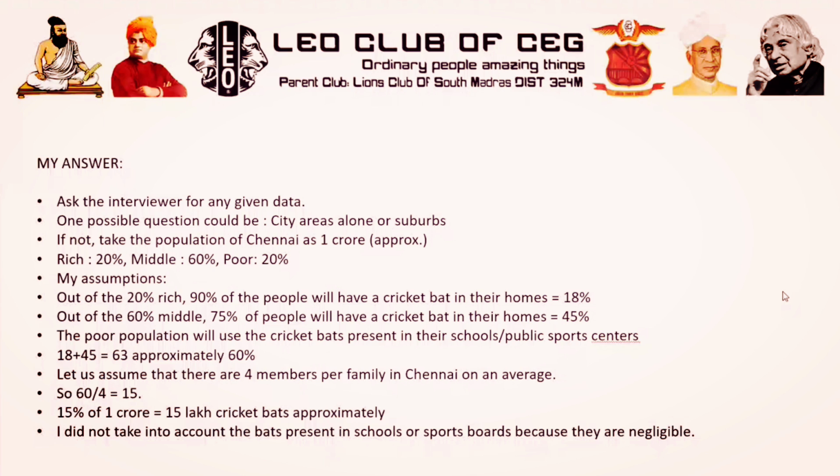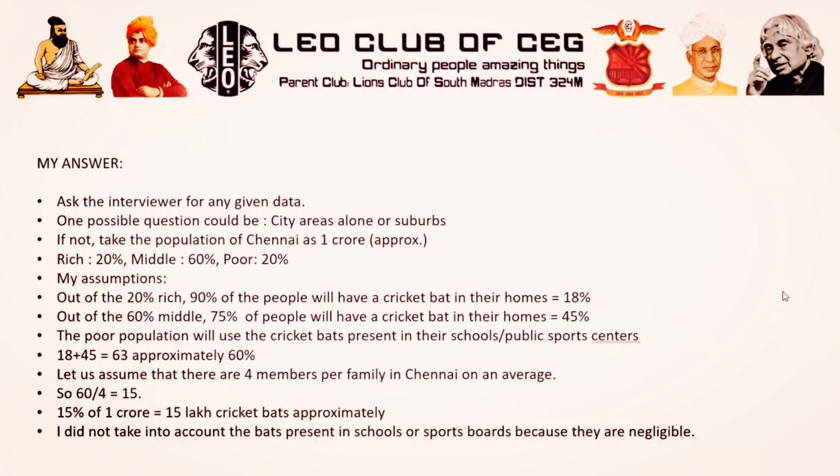If they want to play cricket, they will use the bats in their school, or they will borrow from their friends who are rich or middle class. So they are already counted. So it's 0. When we add 18 plus 45, it becomes 63. Now 63 will be difficult for calculating. Round off to 60. So 60% of people living in Chennai will have a craze for cricket.